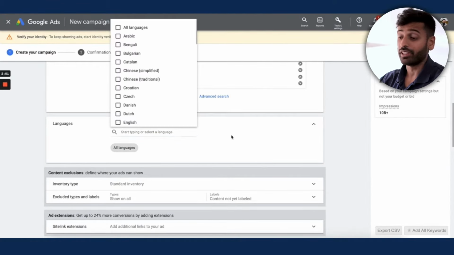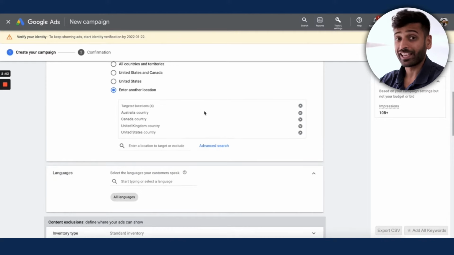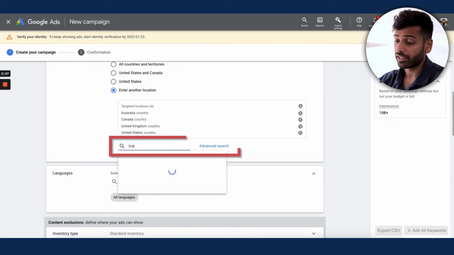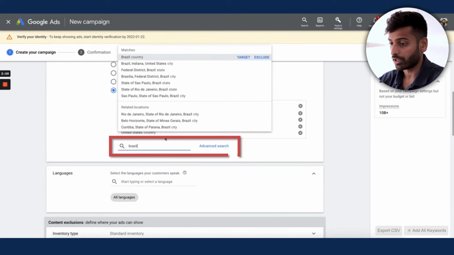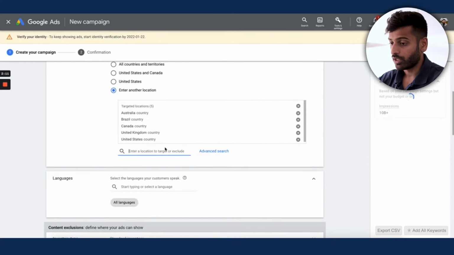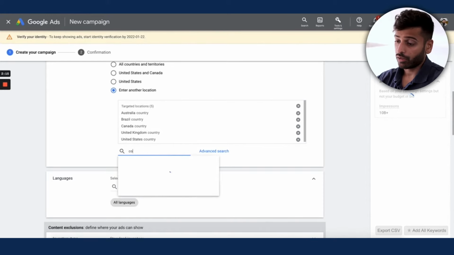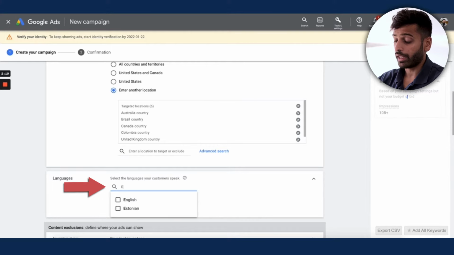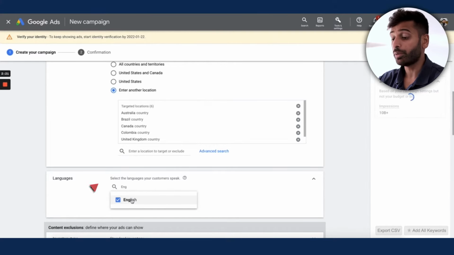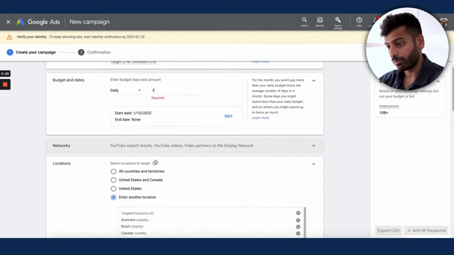One example of this is if you're targeting, let's say, expats. Let's say we want to target American expats in places like Latin America, right? So you can go for Brazil, you can go for, let's say, Colombia, and then you'll put in English, right? And then you'll be much more likely to get expats because most people in those countries don't speak English. So that's really interesting.